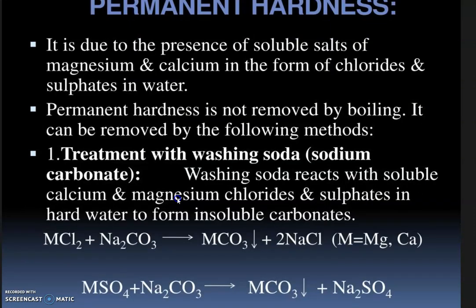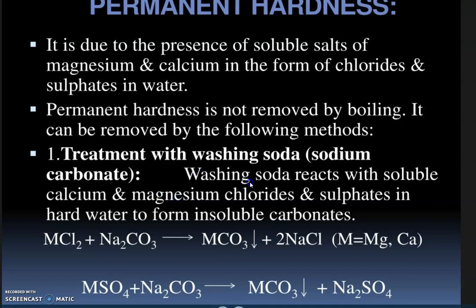Next one is permanent hardness. It is due to the presence of soluble salts of magnesium and calcium in the form of chloride and sulfate in water. It cannot be removed by boiling. It can be removed by the following methods.